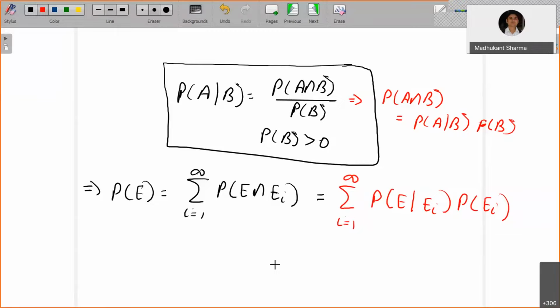How it will be used, we are going to look at in the examples. Note that these Eis are mutually exclusive and exhaustive events. They may be finitely many, they may be infinitely many. That depends on the problem itself, how many mutually exclusive and exhaustive events are required, case by case. So this is called the theorem on total probability.